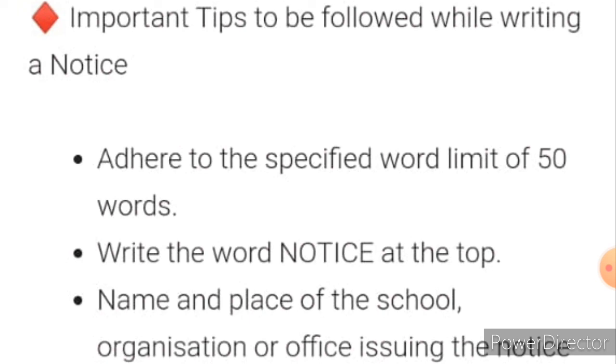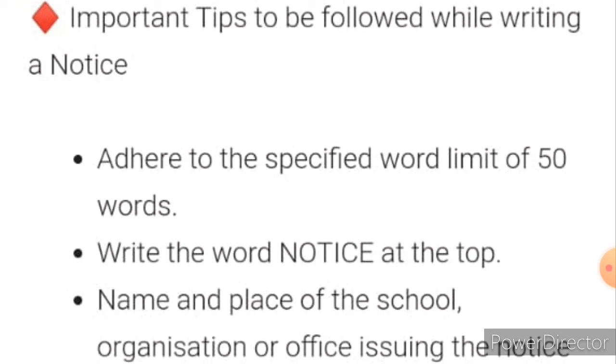Your notice should not be lengthy. If it is lengthy, the attention of the people will be less, whereas if your notice is short, that is within a word limit of 50, the person can be attracted to your notice. Next one, write the word notice at the top.